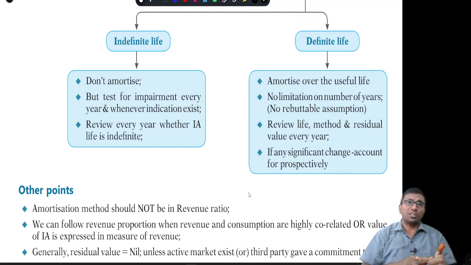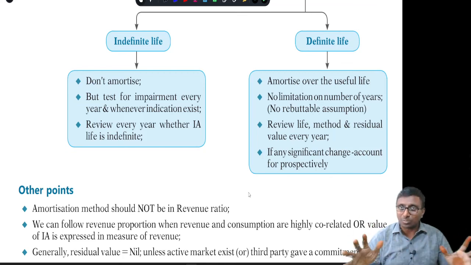If the intangible asset has a definite life, yes, amortize it over its useful life. And there is no limitation on the number of years, unlike accounting standard 26, which has a rebuttable assumption of 10 years, that an intangible asset cannot have a life of more than 10 years. There is no such rebuttable assumption in Ind AS 38.